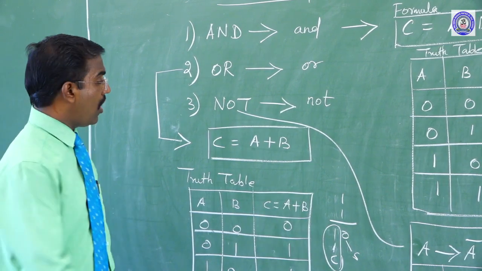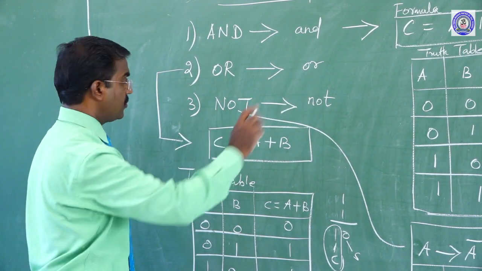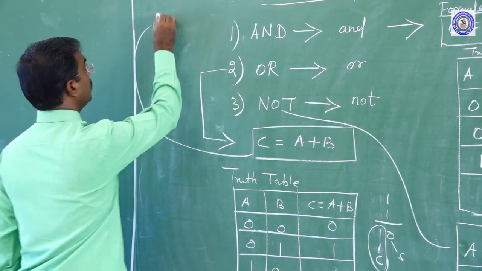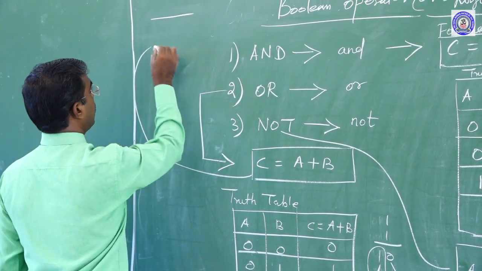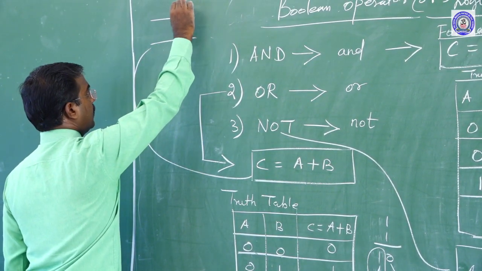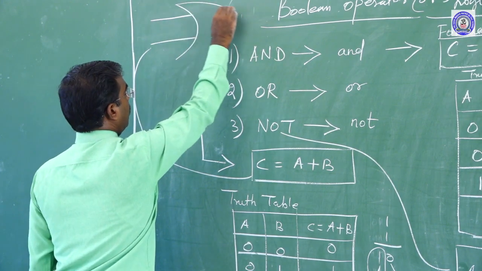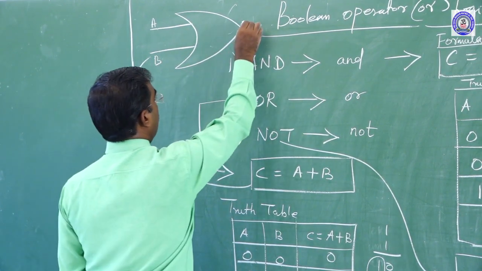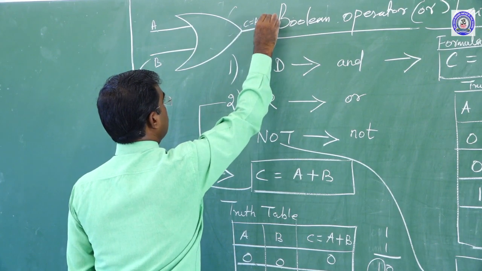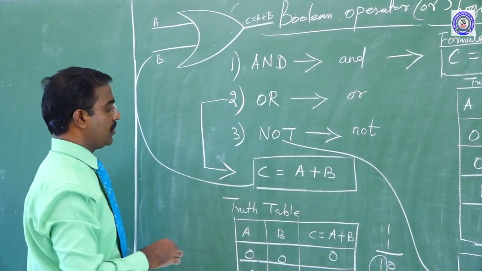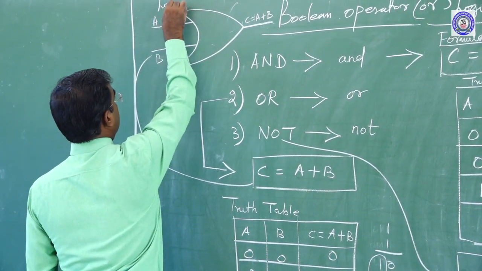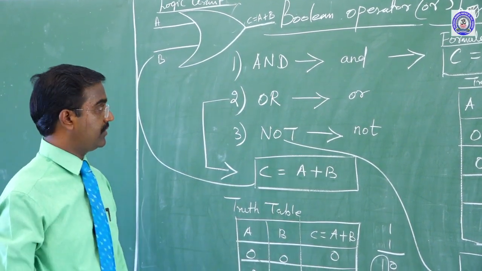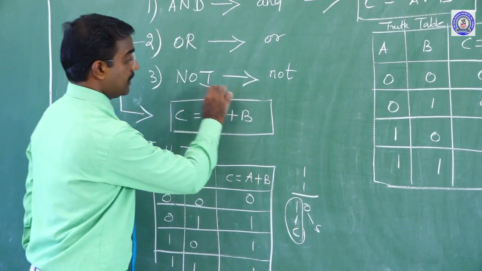Okay. About the OR gate, this is the OR gate logical circuit. In this OR gate logical circuit, how can we draw, sir? Can I say now? This is input A, B. So we will make the OR like this, do the same. Okay. Clear? This is input A and then B and then C equal to A plus B. This is the logic circuit for the OR gate. Clear?